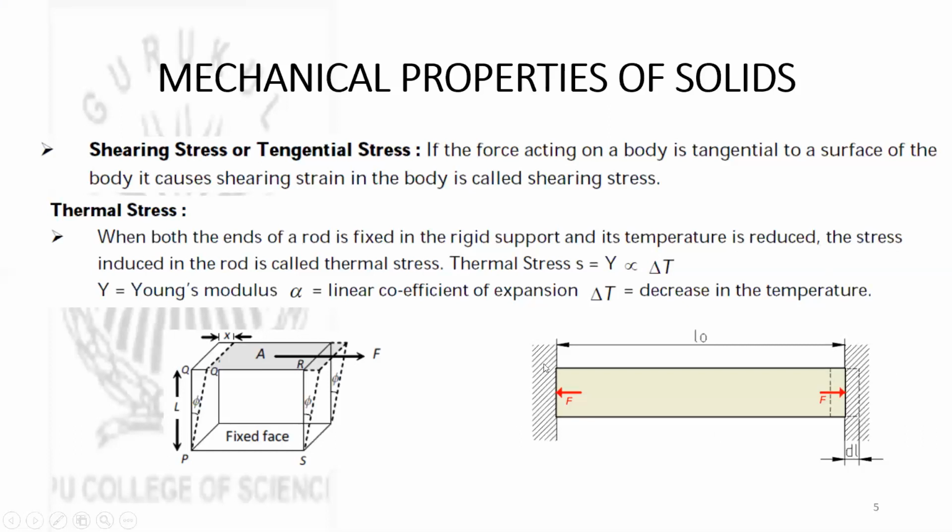If you see here, a rod of length L0 is fixed between two rigid supports, and on increasing its temperature, it was supposed to increase its length by this dl amount, but due to these rigid supports, it is unable to. In that case, a force is developed in this rod at the ends, due to which a stress will be developed. That stress will be called thermal stress. About Young's modulus and the coefficient of linear expansion, we'll discuss in coming discussions. Coefficient of linear expansion will be discussed in thermal properties of matter.